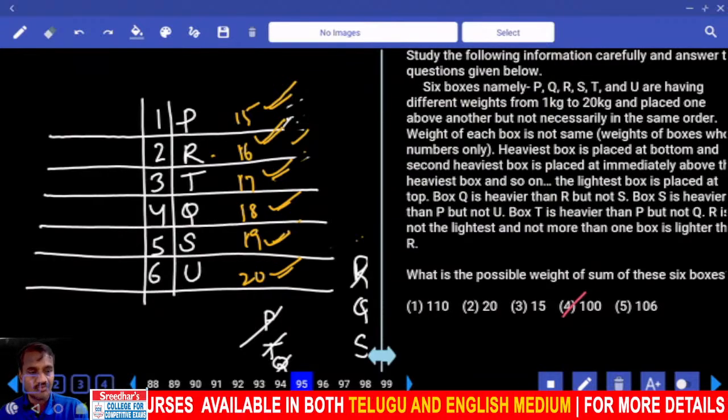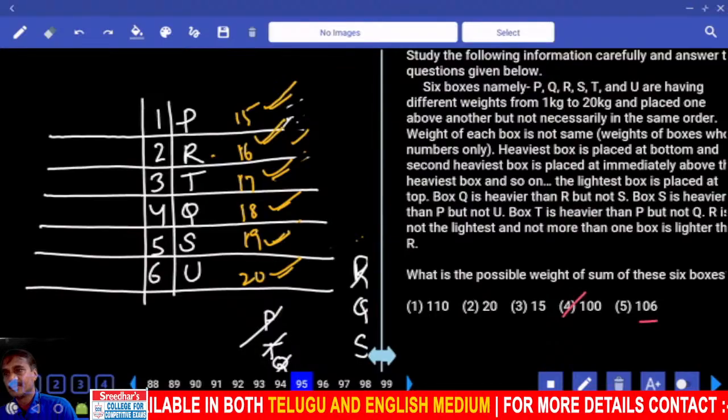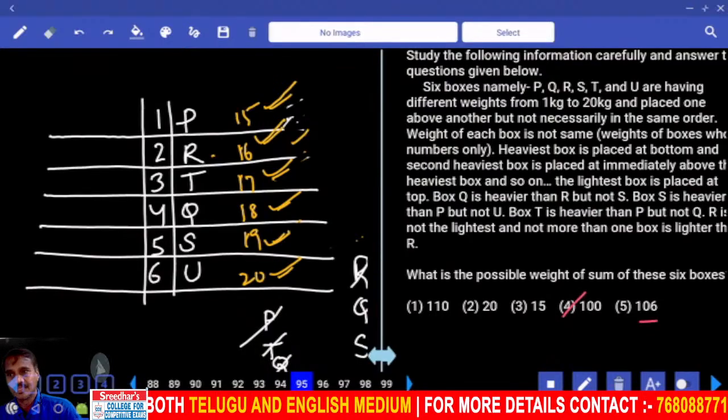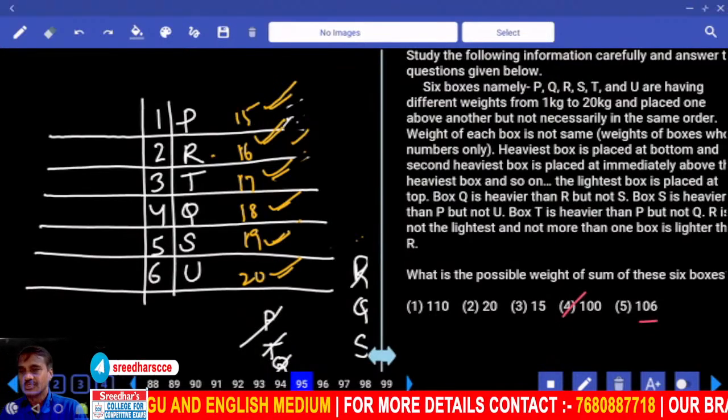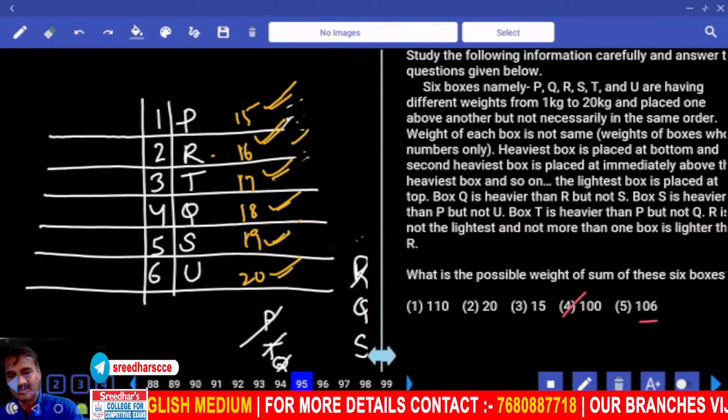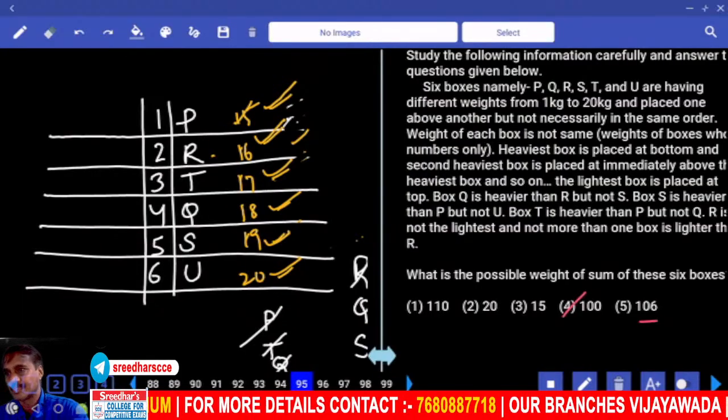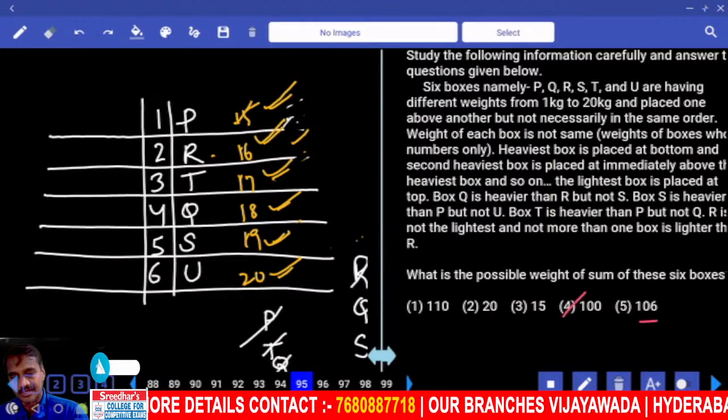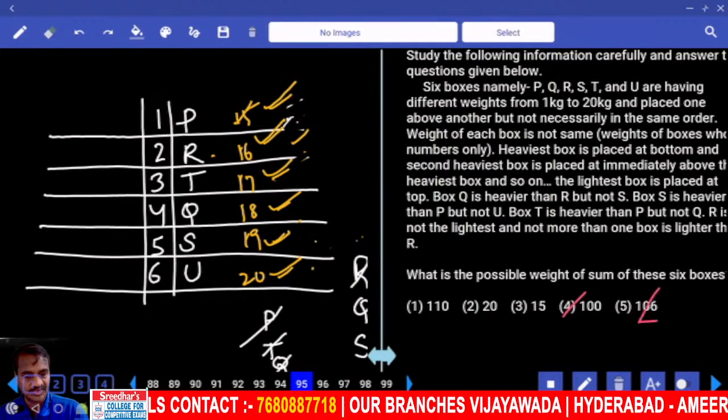And 106, is it possible? Is there a chance of it being 106? No, it is not, because only one number. For one number to come, there is no chance of it increasing here. Then here 19, 19. It is not possible with 106.